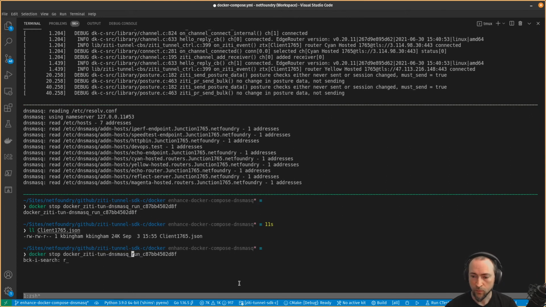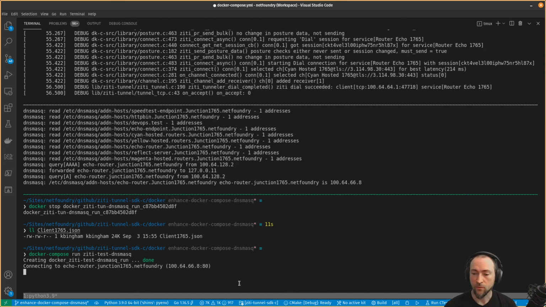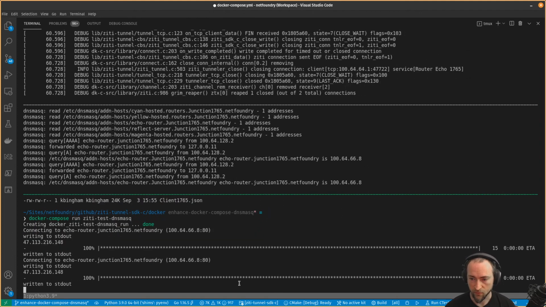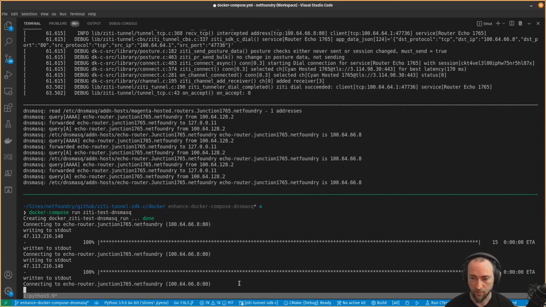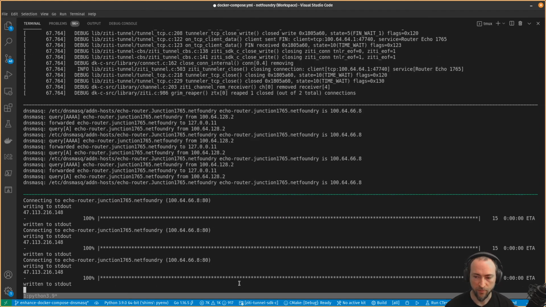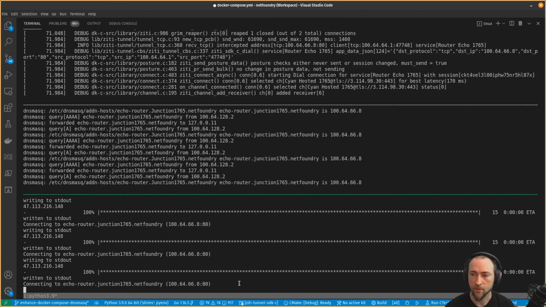And the next one we'll run is our test client, test dnsmasq. So it's running wget against an existing HTTP server, which spits back the IP address from which it received the request. So that would be the public IP of the router that was hosting that echo service.